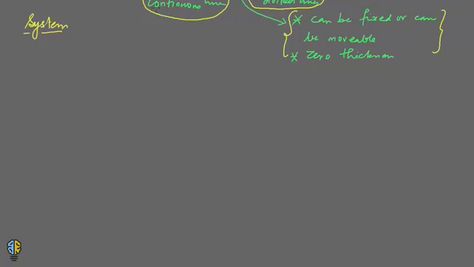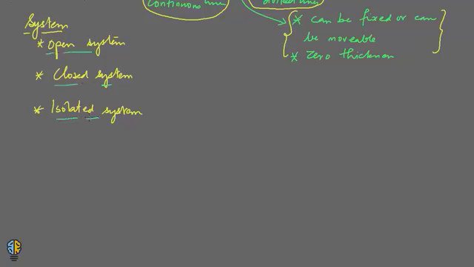We have three kinds of system. The first is an open system. The second kind is a closed system. We all know this, this is very basic stuff. The last one is an isolated system. Now, what is an open system? What is a closed system? And what is an isolated system?